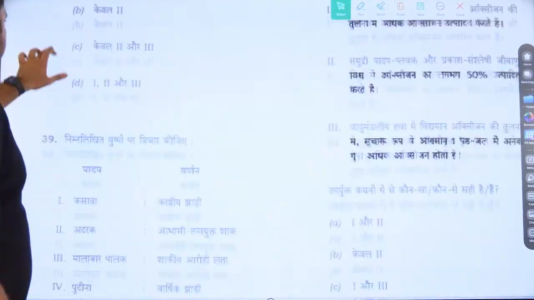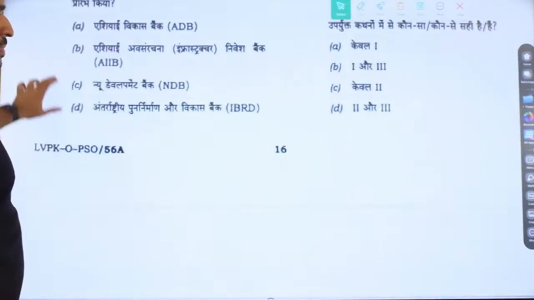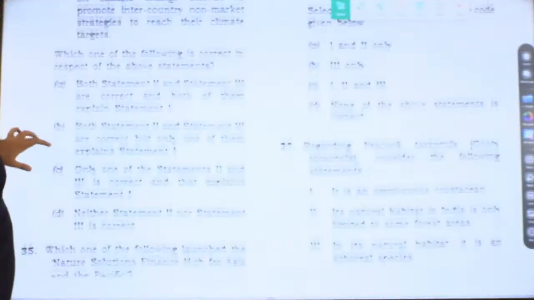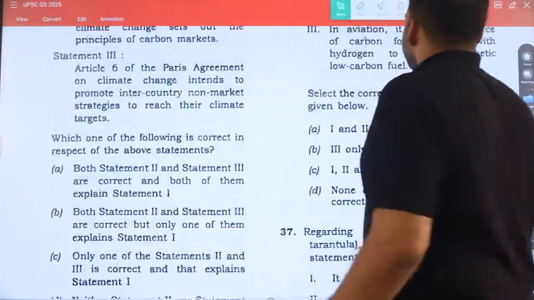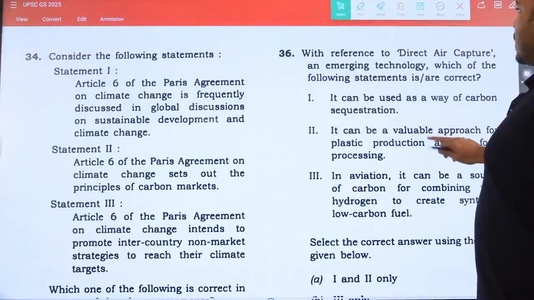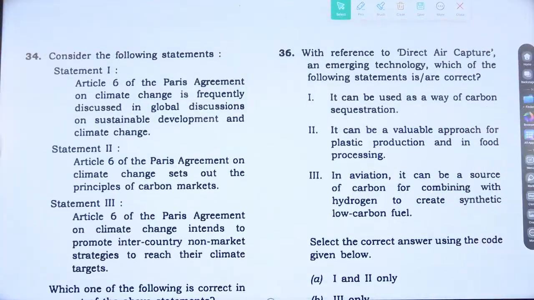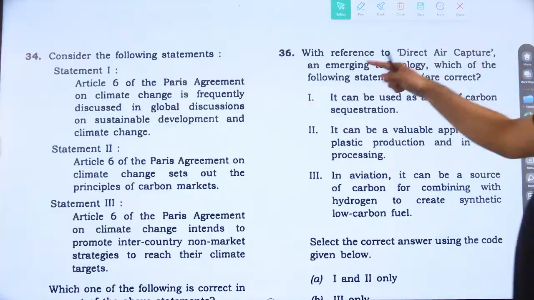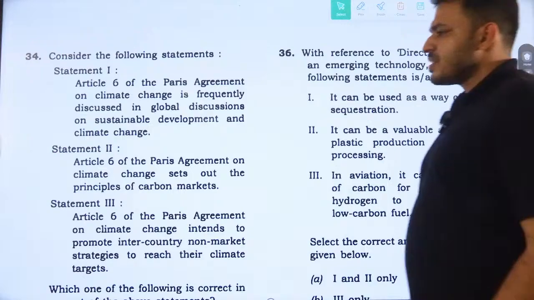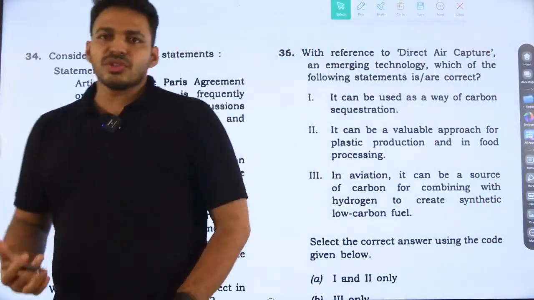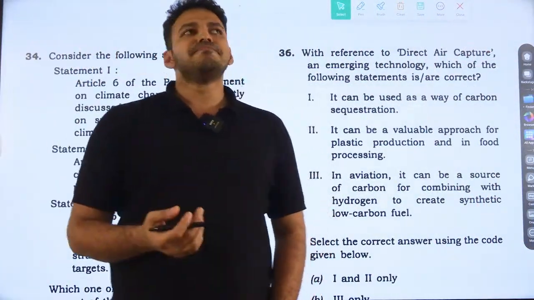The 36th question: with reference to direct air capture, an emerging technology, which of the following statements is or are correct? It's actually a current affairs question, but it comes under science and technology.